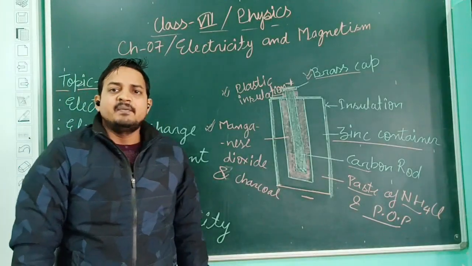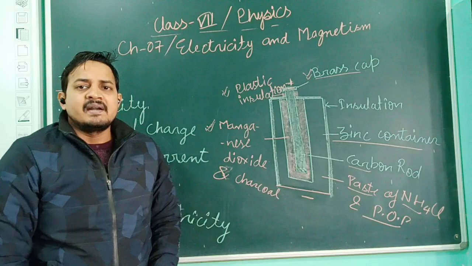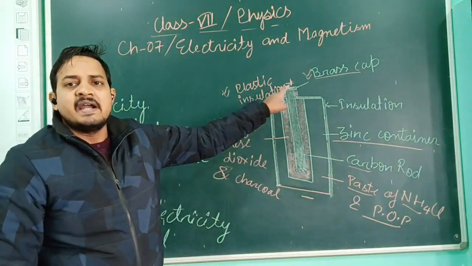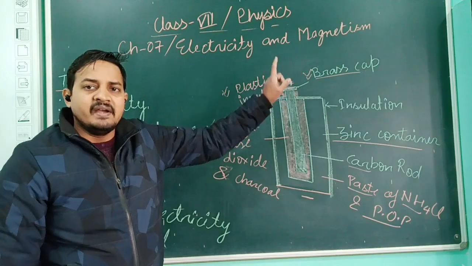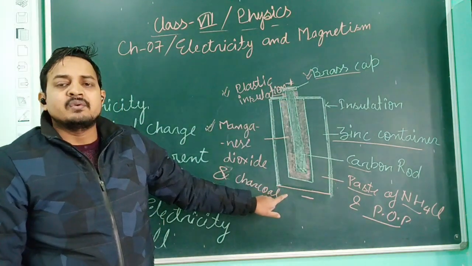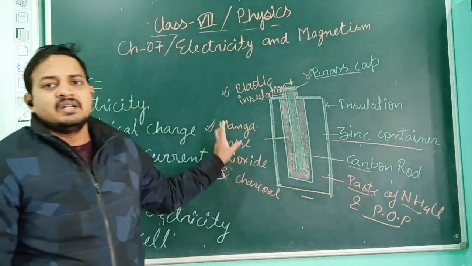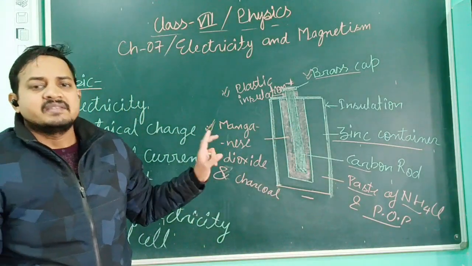And whenever we have to use this device or simple dry cell, straight away we try to use the positive terminal. We just try to connect it with the positive of the device, and the negative terminal we just try to connect to the negative of the device. So this is the very simple construction of a simple dry cell.